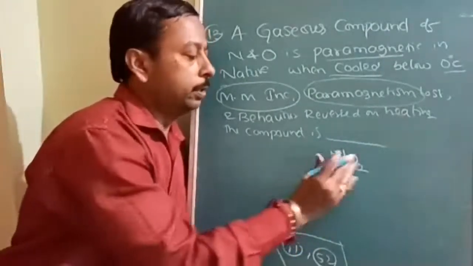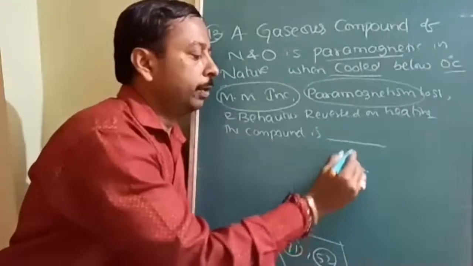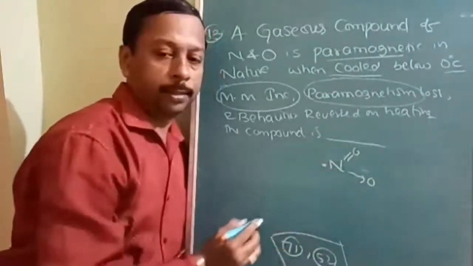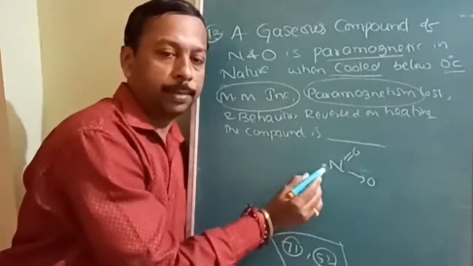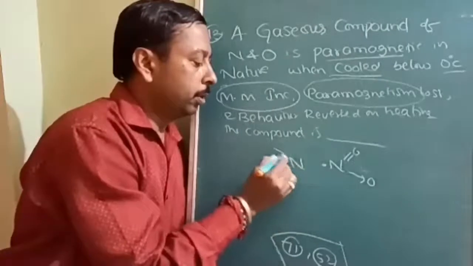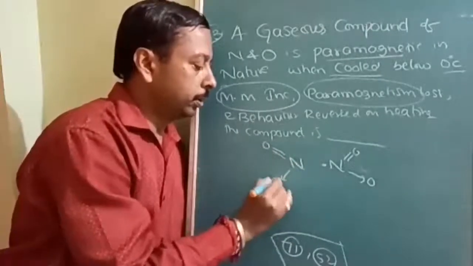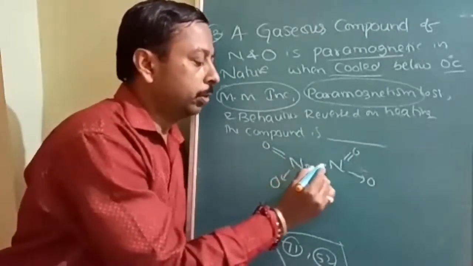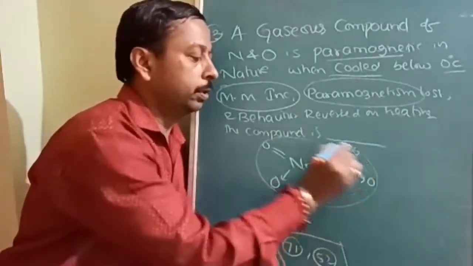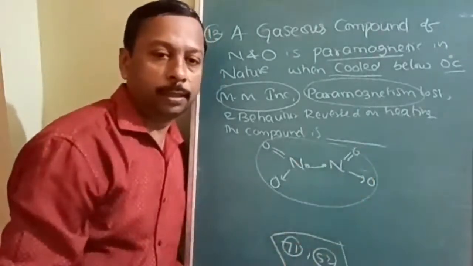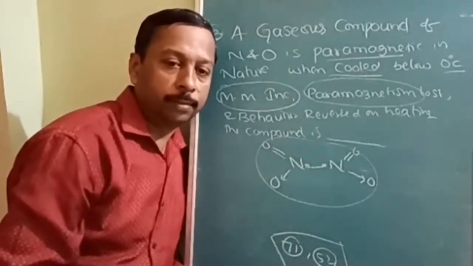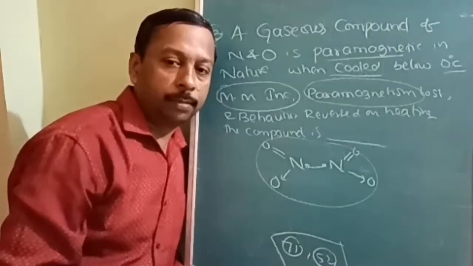NO2, in the monomeric form at high temperature, will exist like this. Because of this unpaired electron it is paramagnetic, but when it is cooled, the molecules come closer to each other and get paired up. So the molecular weight will double, if there is 100% association; otherwise it will just increase.